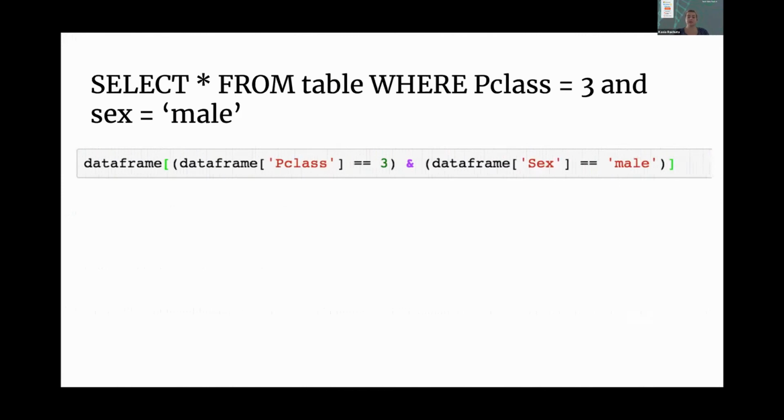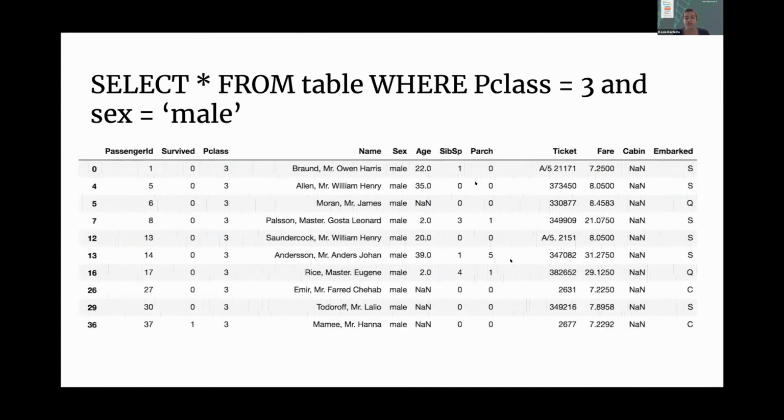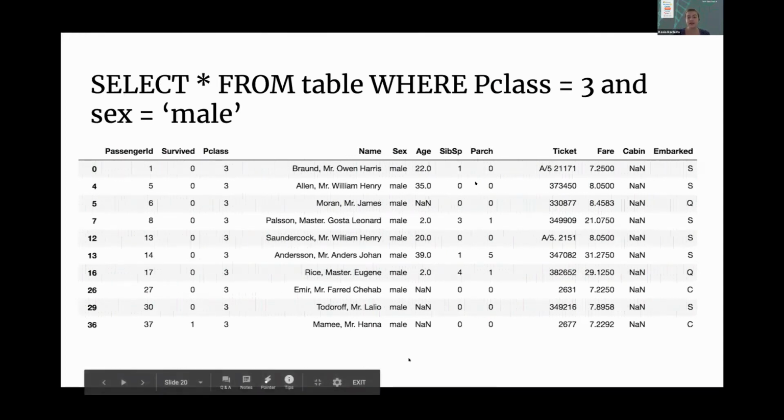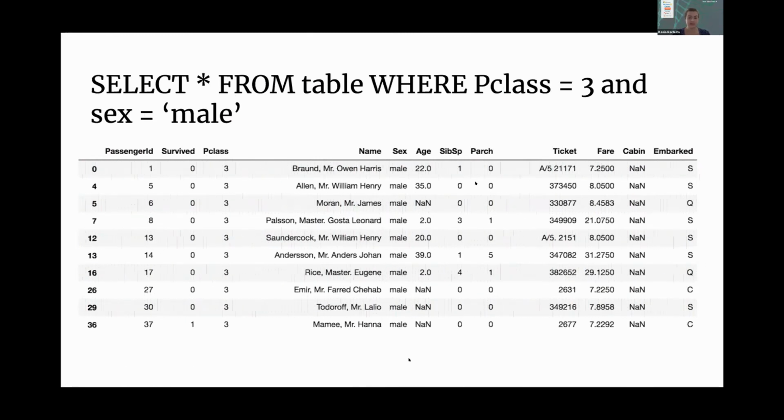Now doing mixed conditions. So if you want to use more than one condition, you can do that quite easily. So again, you do data frame, and then inside of your square brackets, you specify your conditions. Each of your conditions has to be in brackets. So here I want passenger class to be third class, and I want the sex to be male, and I just use the and sign. So here, quick inspection, this seems to work. Passenger class is third class, sex is all male. This works as we expect it to.